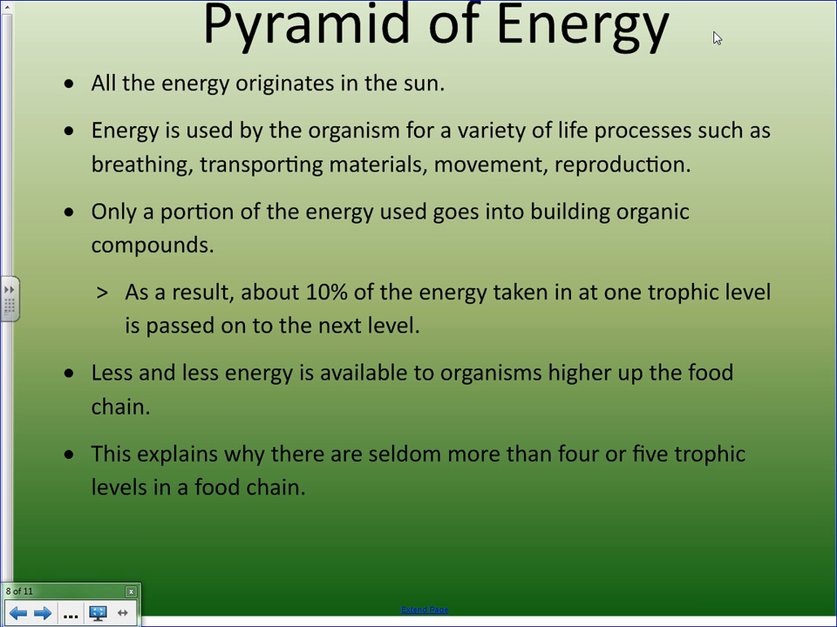Now, because all energy originates at the sun, organisms will use energy for life processes like breathing, moving materials around, movement, reproduction. Only a portion of that is actually used to build organic compounds, such as proteins, such as sugars, such as fats, and things that we'll call DNA. So all of these four organic compounds are built from solar energy. So plants do that through photosynthesis.